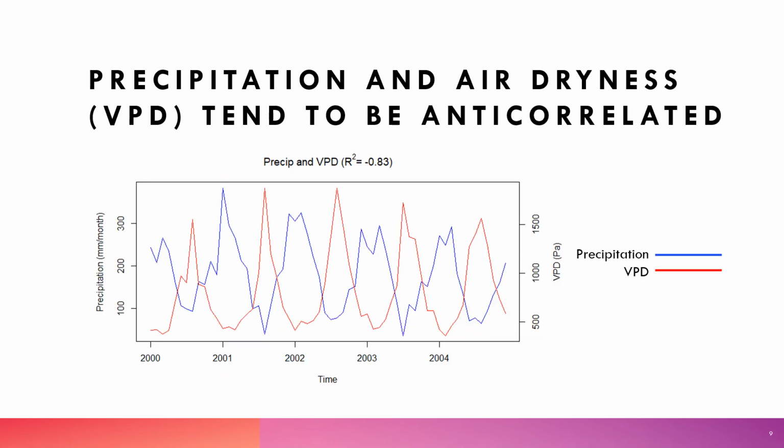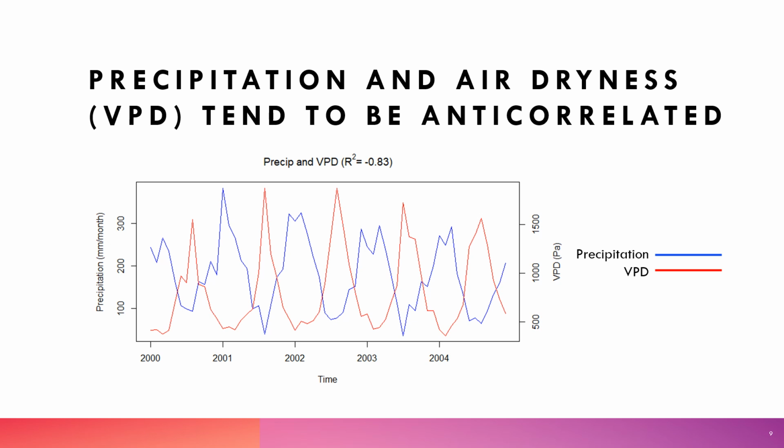Now, despite the fact that VPD and precipitation are predicted to change differently in the future, frequently air dryness and precip are viewed as one forcing on photosynthesis in models. And that's because they tend to be anti-correlated. So that's what this plot is showing here. It's a time series of monthly data from a location in the Amazon rainforest from 2000 to 2005.